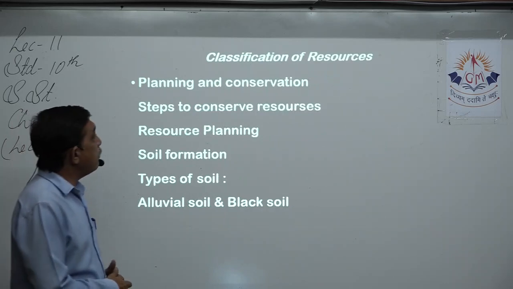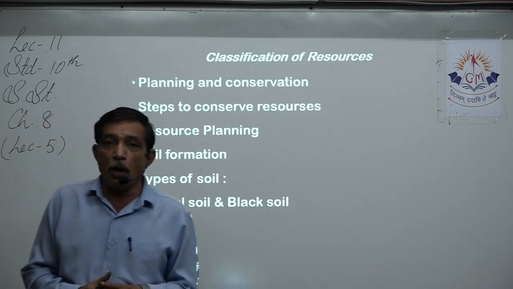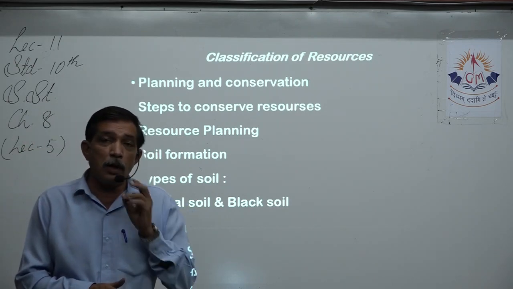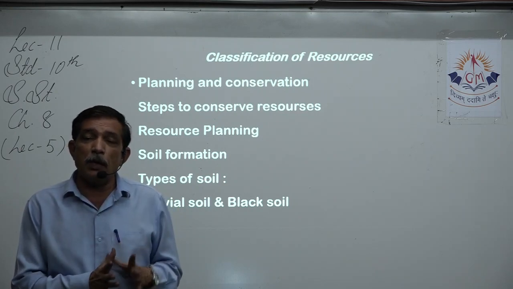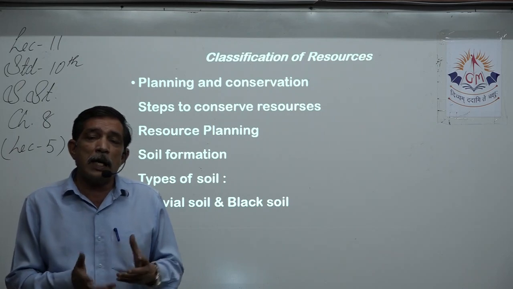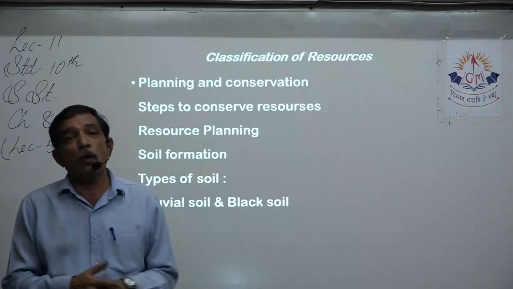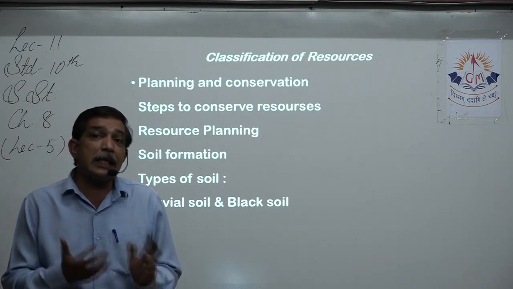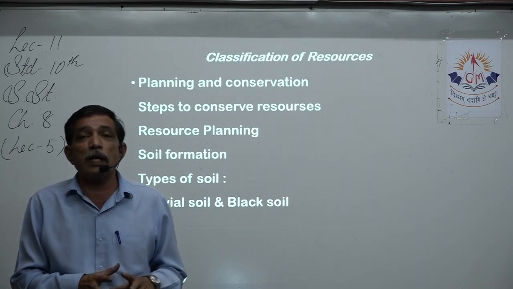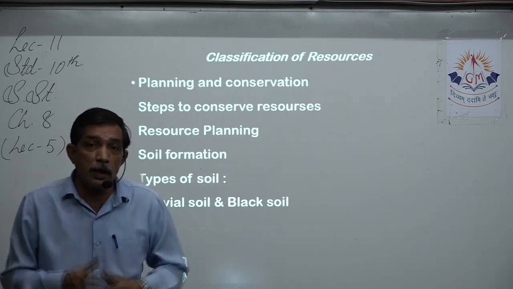Next we learned is planning and conservation. Now this is specifically for the non-renewable resources that we have. For example, forest is there, but if we keep on cutting it down, the forest area will reduce, and that is going to eventually harm us, plus the wildlife that is living over there. It is renewable, but then we should allow, or we should give time to it, so that it can again regenerate itself, or we should help in regeneration.